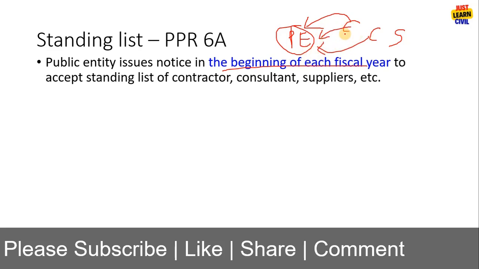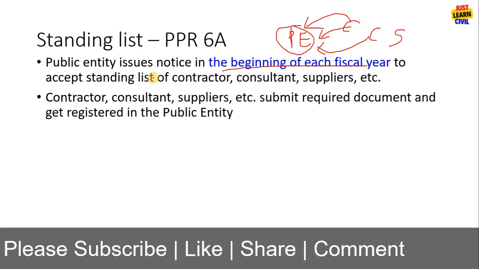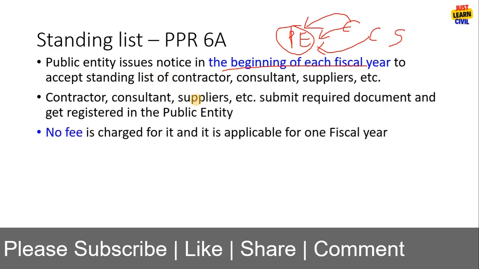and then the office will review their documents and accept them in the standing list if their documents are as per the requirement, and issue a certificate for 1 fiscal year. The office will issue a certificate that they have been included in the standing list for the current fiscal year, and no fee is charged for it, and it is applicable for only 1 fiscal year. After the consultant submits the required documents, they get enlisted in the public entity.